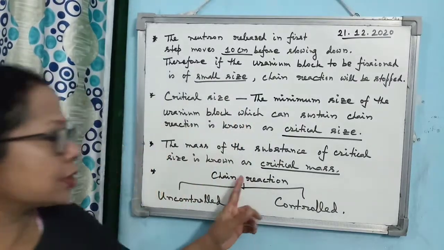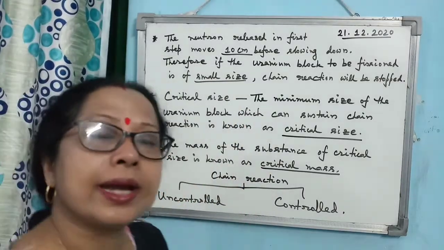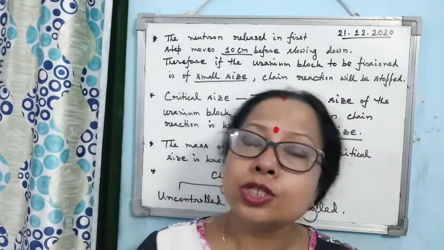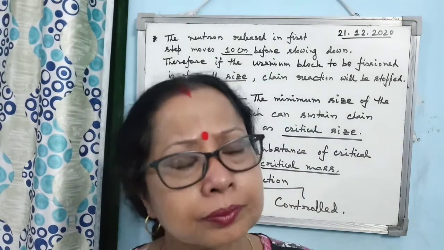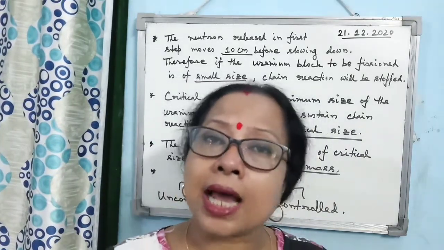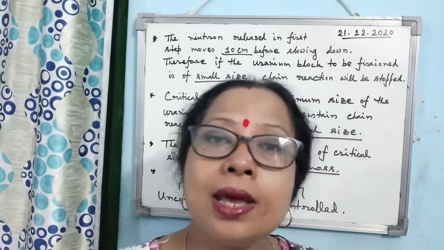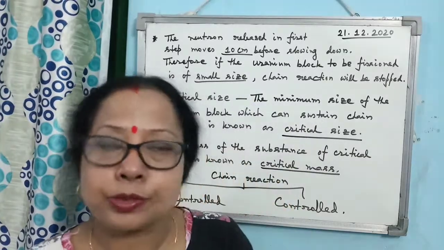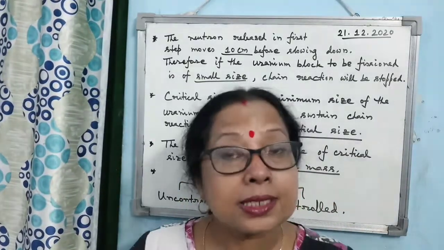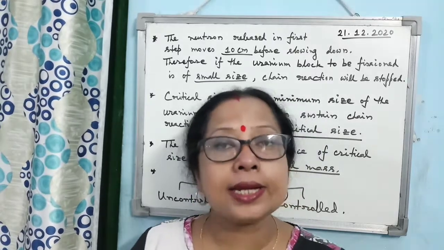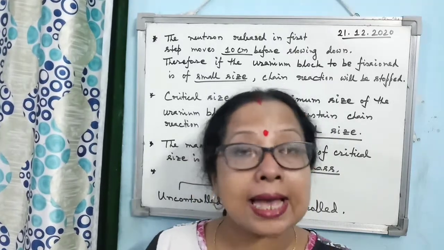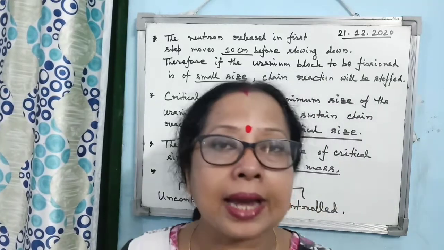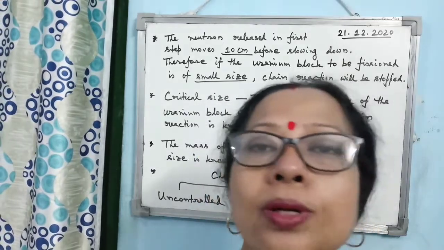Okay. Then the next point is, you know already, there are 2 kinds of chain reaction: uncontrolled chain reaction and controlled chain reaction. So what is an uncontrolled chain reaction? The chain reaction which is allowed to continue in its own way. Means in the first step 3 neutrons, in the second step 9 neutrons, then third step 27, next step 81. This is the way the rate of reaction, as well as the rate of energy released at each step, gets multiplied. This is known as the uncontrolled chain reaction.